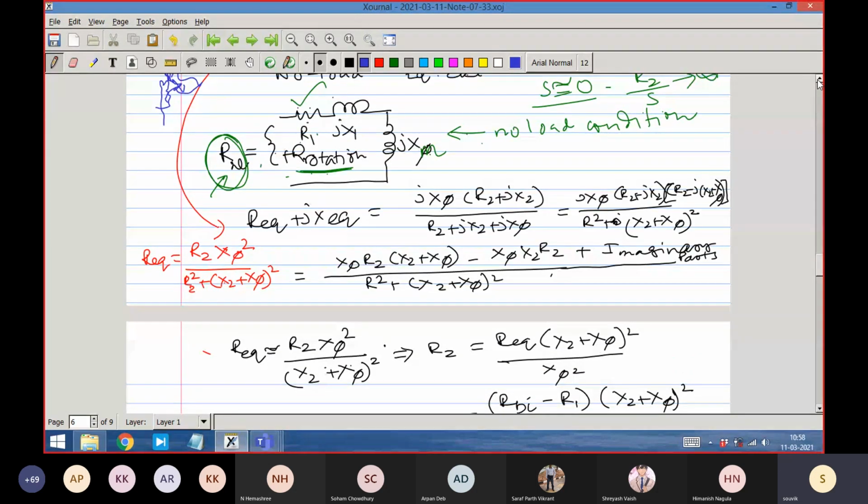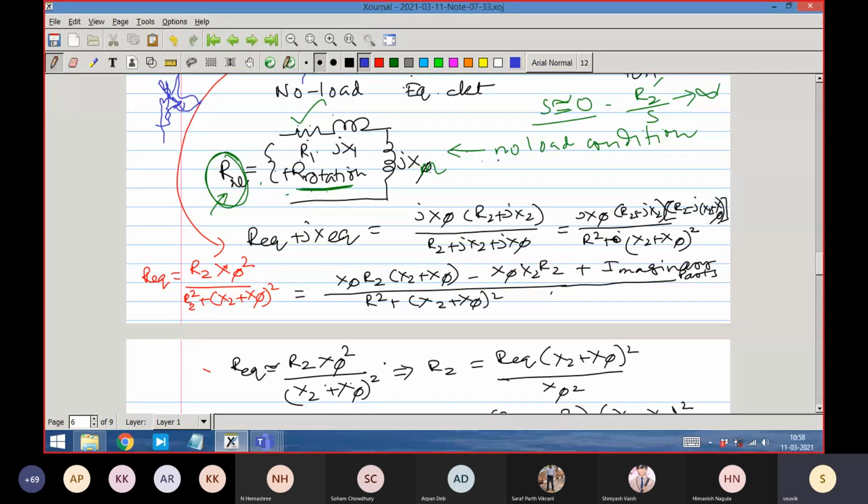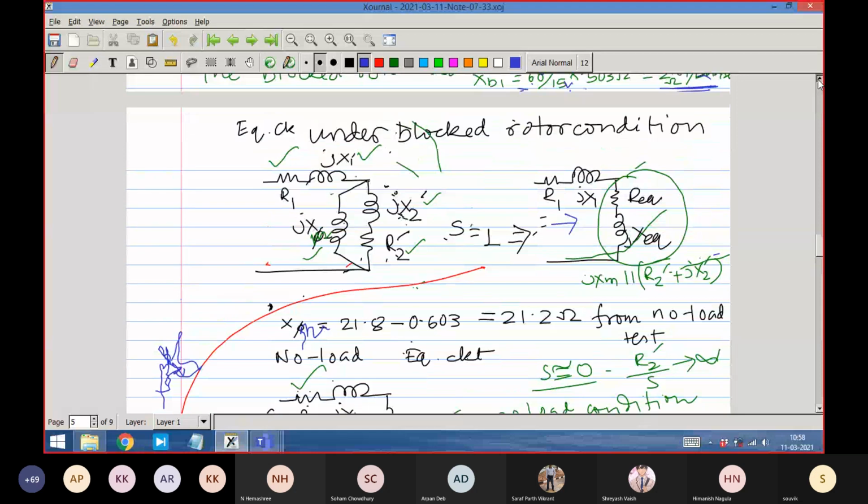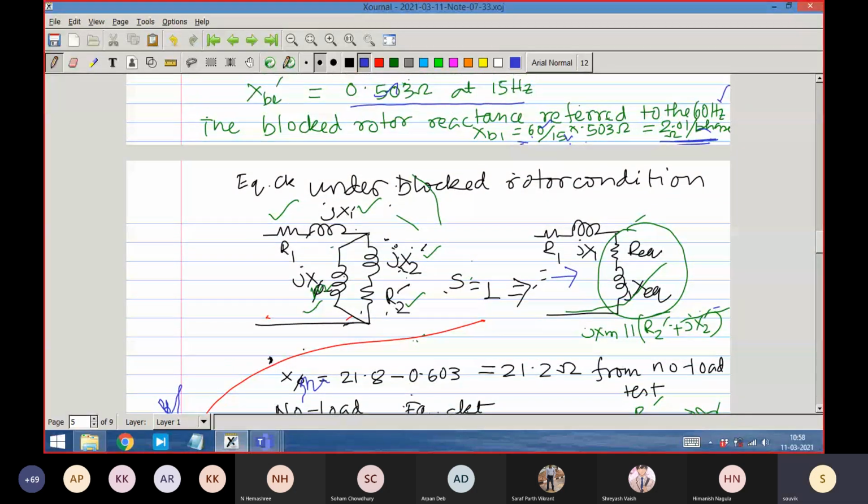Remember the equivalent circuit. This is the no-load equivalent circuit. This is the loaded equivalent circuit. Remember that things are not made so difficult for us. When we find X block rotor, we can find X1 and X2 dash because the ratio would be given.